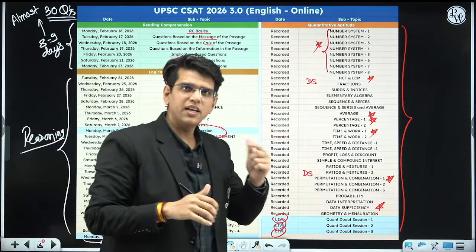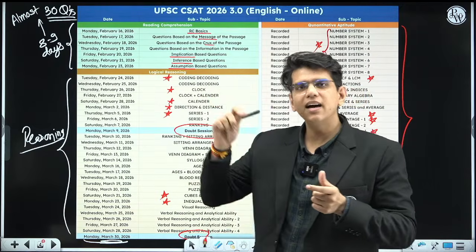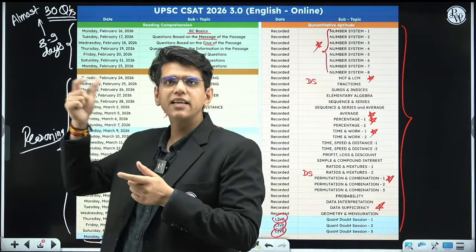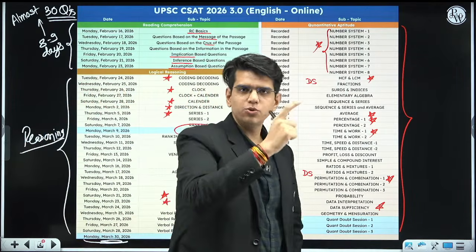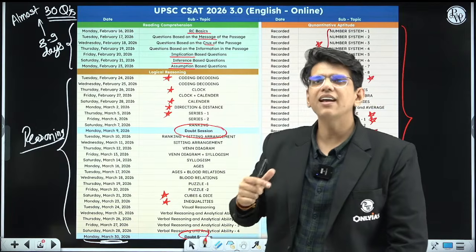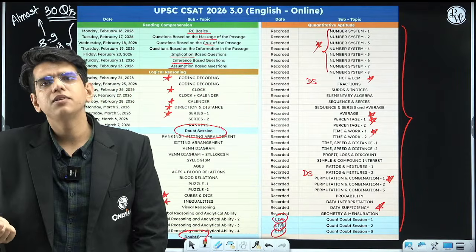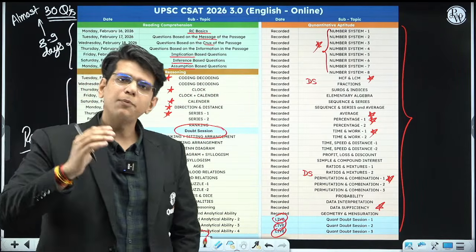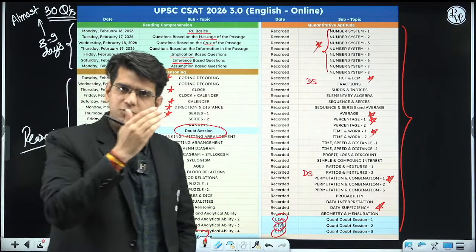analytical, you need to think, you need to understand the passage clearly. It is not just that A's father is B, so who is the son of A, where the passage gives these two statements and then asks a question. Info based questions are not there. These are analytical passages. In an analytical passage, first you need to understand the meaning of these words.